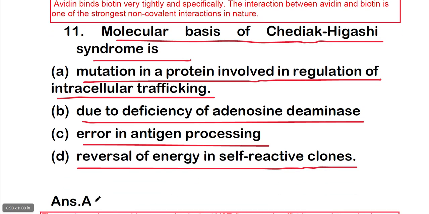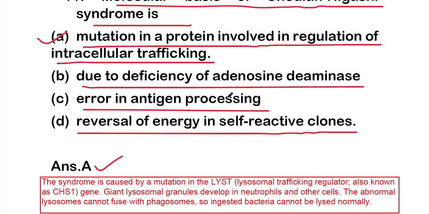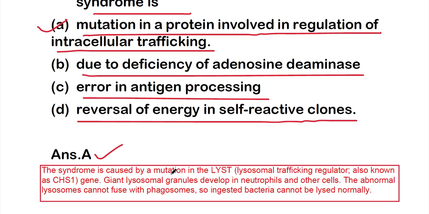So the right answer is option A, that is mutation in a protein involved in regulation of intracellular trafficking. So the molecular basis of Chediak-Higashi syndrome is a mutation in a protein involved in regulation of intracellular trafficking. This syndrome is caused by a mutation in the LYST gene, that is lysosomal trafficking regulator, also known as CHS1. So this syndrome is caused by a mutation in the lysosomal trafficking, so trafficking of lysosomes.